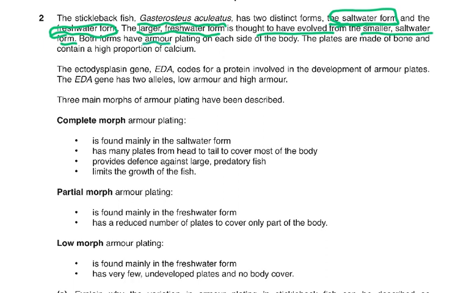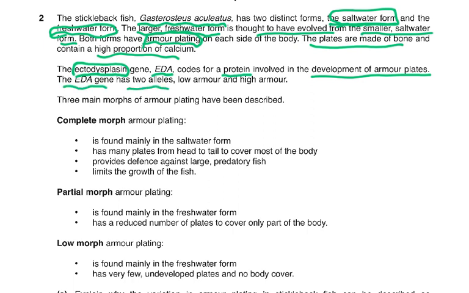Both forms have armor plating on each side of the body. The plates are made of bone and contain a high proportion of calcium. So we've got these plates which are made of bone and found on each side of the body. The ectodysplasin gene: even if you don't want to read all of this, you can just say the EDA gene codes for a protein involved in the development of armor plates. The EDA gene has two alleles, low armor and high armor. So there are only two possible alleles.